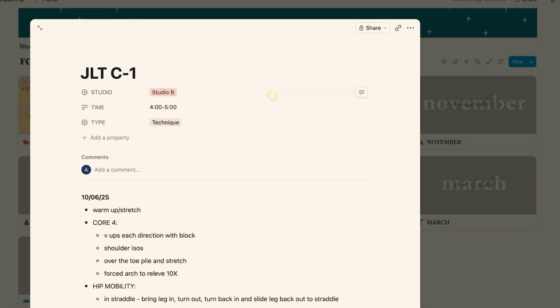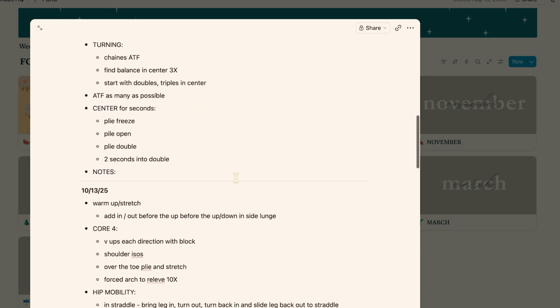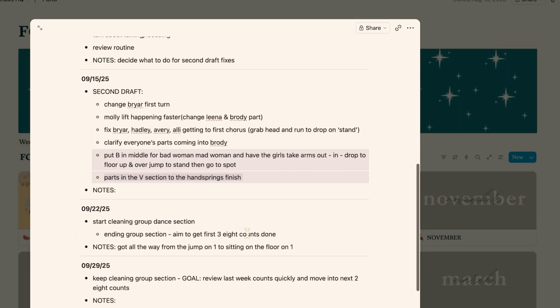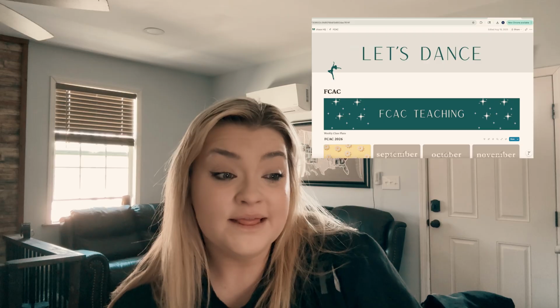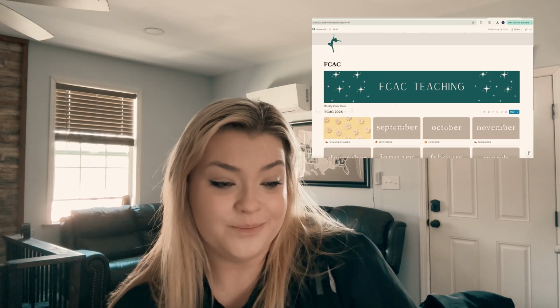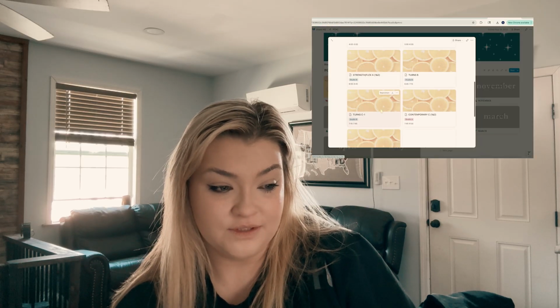So then once I click on it, it's separated by date, and then I just have my class plans in there. Like when I'm second drafting my dances right here, I have things that I want to be changed, and then I highlight it in a color if we didn't get to it. That's how I use my Notion to plan my classes out. And I do this for all of my classes.